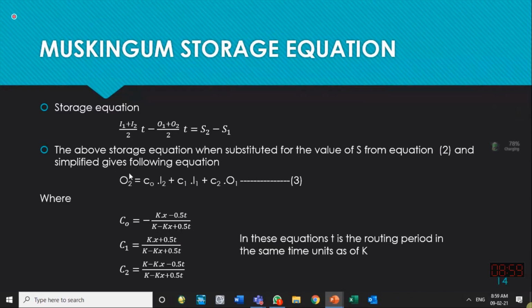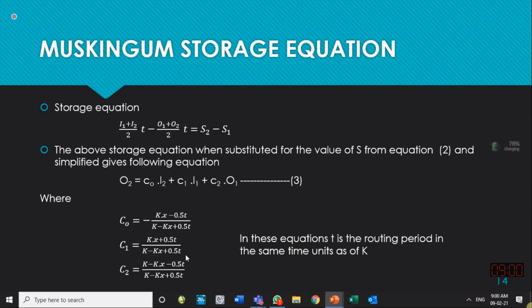And it is easy to remember this equation. It is not difficult. O2 is equal to I2, I1 and O1 multiplied with the coefficients C0, C1 and C2. And there is an easy way of remembering these coefficients also. This C0 has a negative sign with it. All of these equations have the same denominator, K minus Kx plus 0.5t.